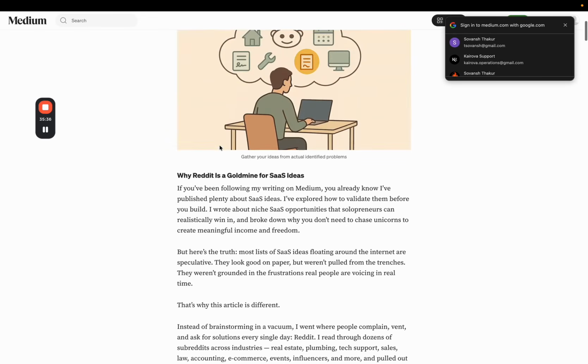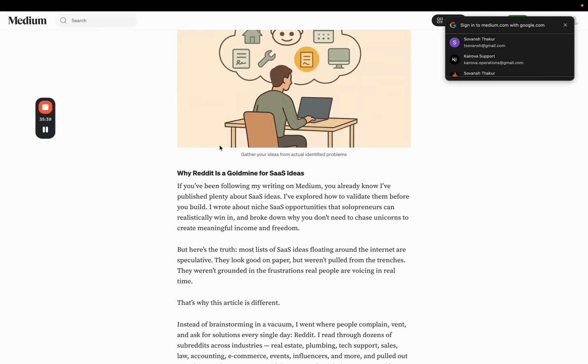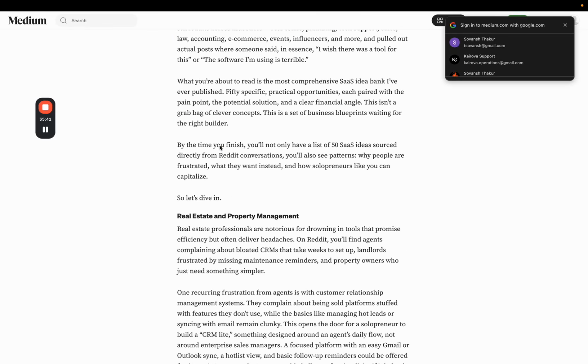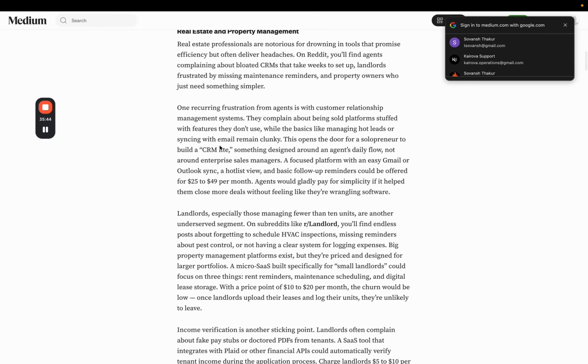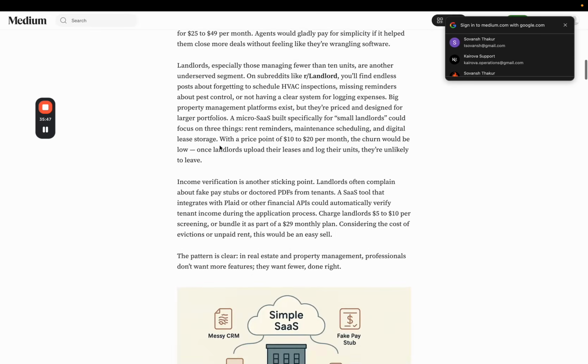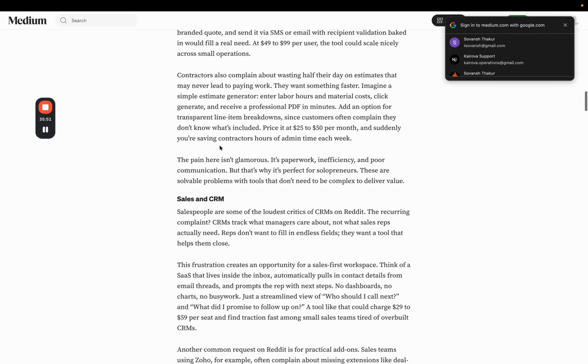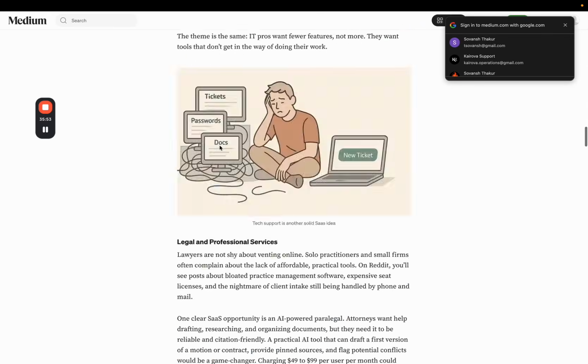Because if they make money, you make money, and then you promote it to someone using your affiliate or whatever, and then they'll bring you more customers. And let me tell you, you just need 200 people. 200 people paying you 5,000 rupees per month. It's that simple. Okay, sales and CRM, tech support, blah blah blah.